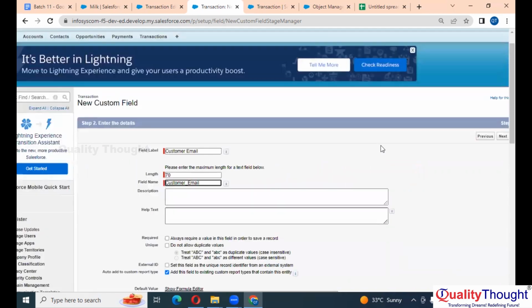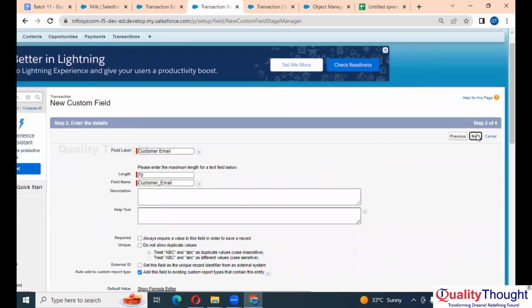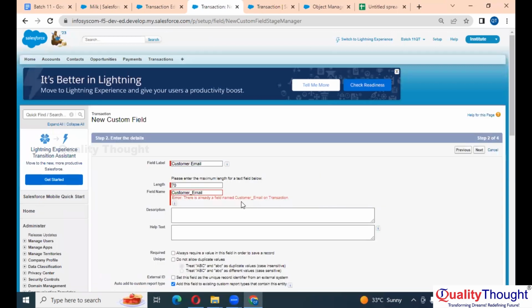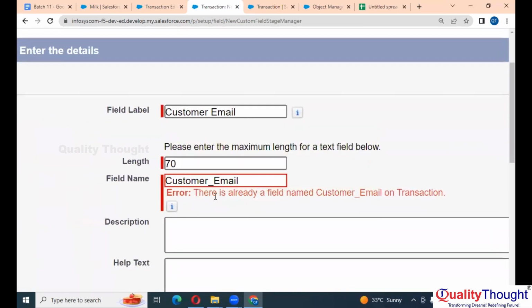Let me tell you why. Here, if I click on next, see what is the error? There is already a field named customer email on transaction. One object called transaction cannot have the same field name.